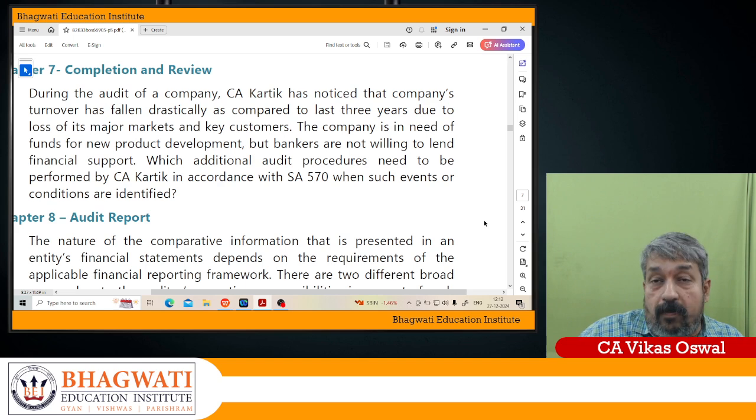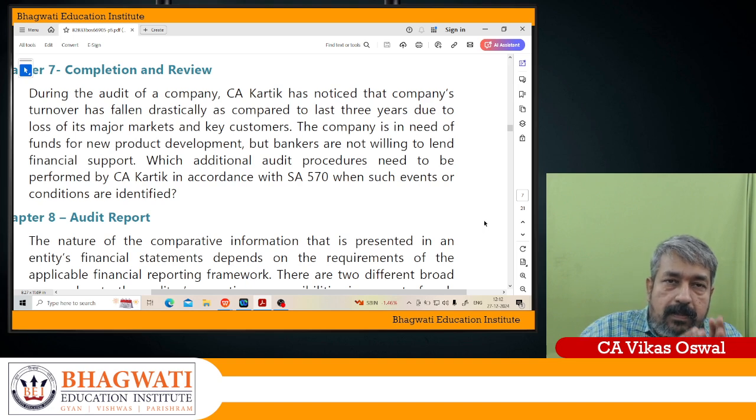Now, what is happening? One is there is a loss of major market. Second, there is a loss of key customers. And now the company wants funding for new product development, but they are not getting it; the bank has said we are not ready to give you any loan. Now he is asking what additional audit procedures are to be applied as per SA 570. My dear soldiers, SA 570 deals with going concern.